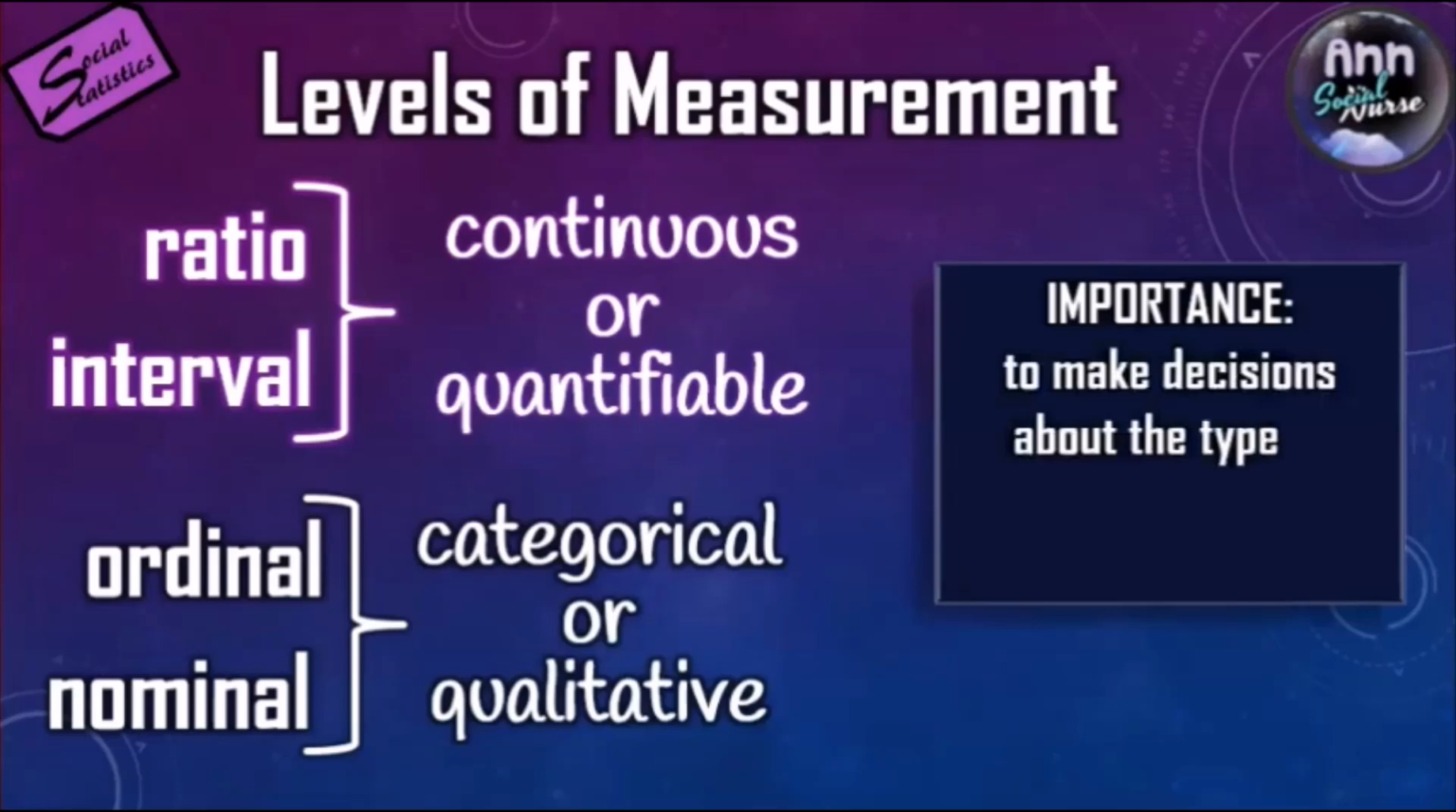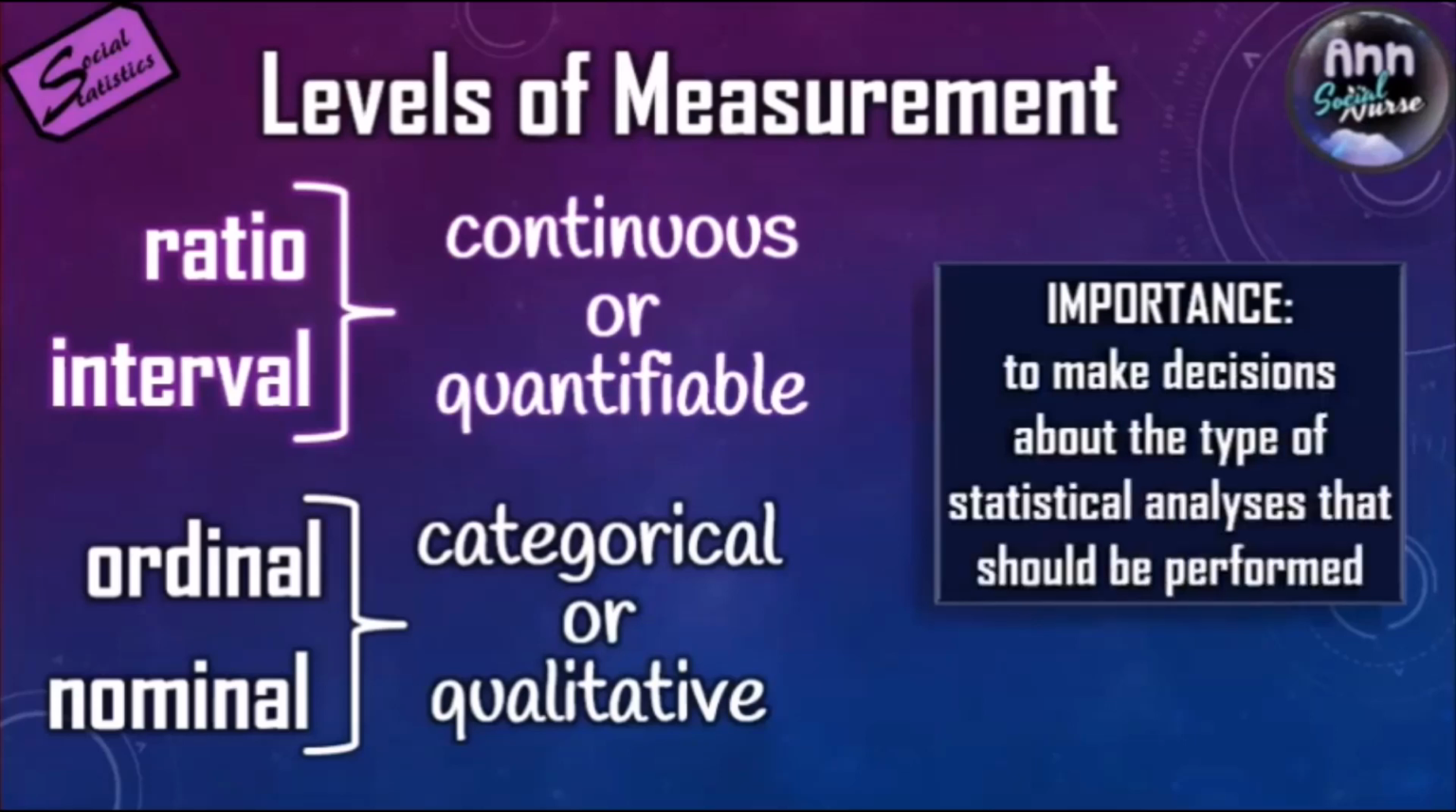What's so important in identifying if the variable is either NOIR? It is for you to make decisions about the type of statistical analysis that should be performed. You can't just assign a statistical tool to all of this. It depends on what level of measurement the variable has, and then you can have the corresponding appropriate statistical tool to use.